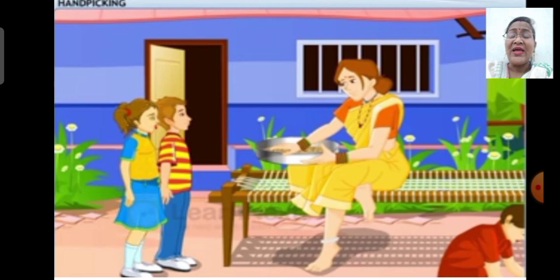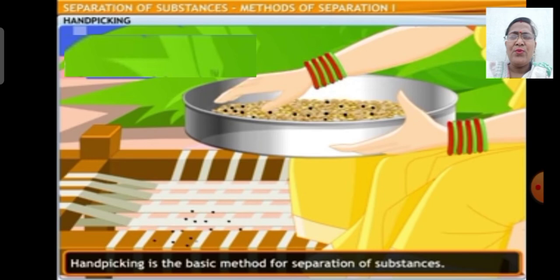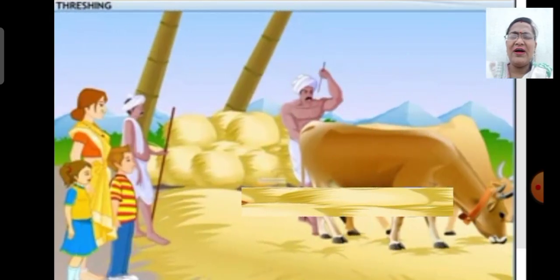Hand picking is the basic method for separation of substances. It involves simply picking out substances by hand and separating them from others. The substances being separated may be impurities that have to be thrown away, like in this case, or the substances being separated may be useful, such as if you separate green grapes from black ones from a mixture of two. Now let's take a walk around my farm.